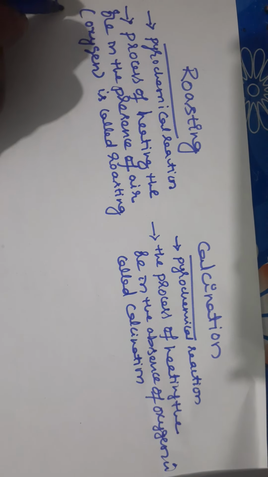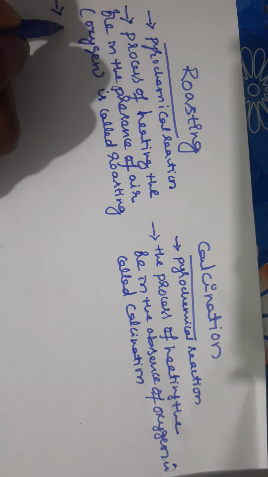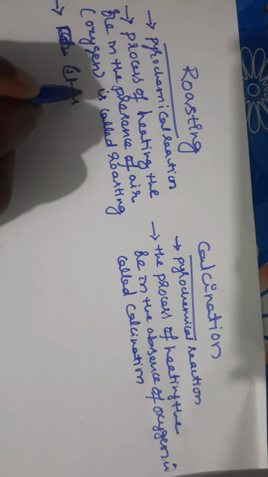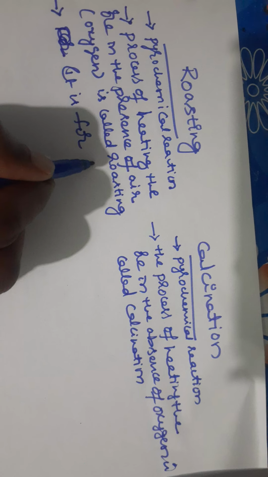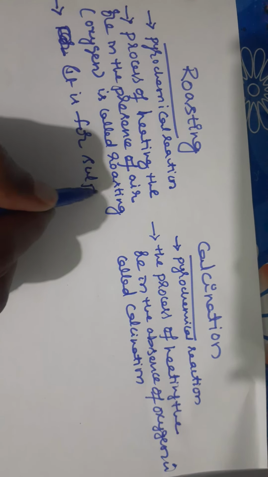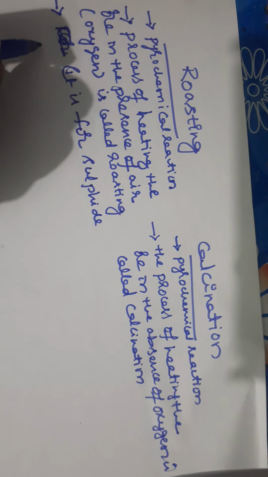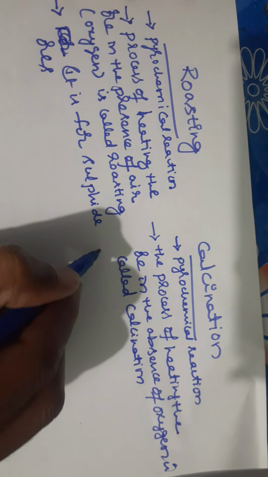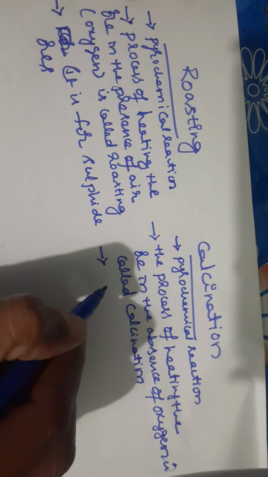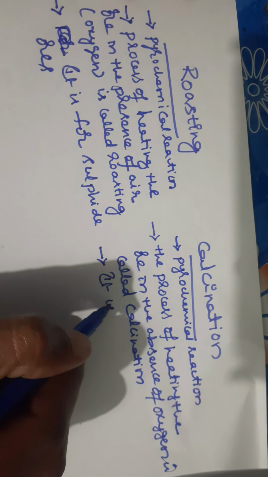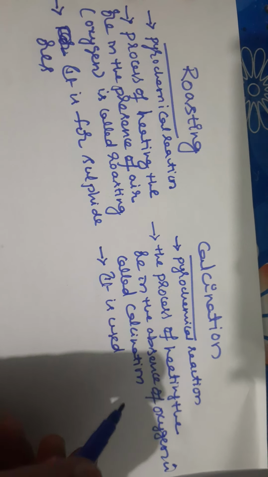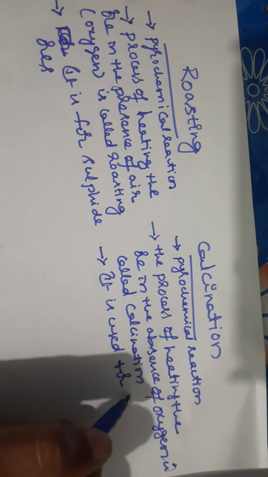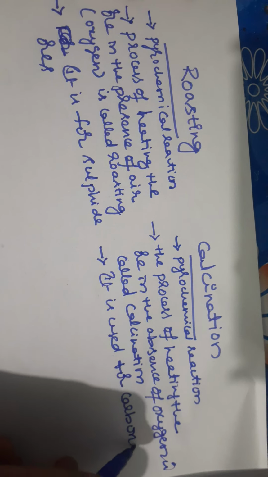Generally, the roasting process is used for sulfide ores, students. The calcination process is used for carbonate ores.